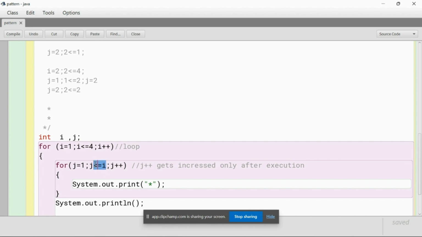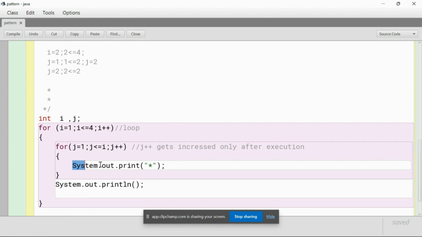We have already said it, so this is a perfectly true statement. It will go to the next statement and print another asterisk next to the first asterisk, because we have to print two.